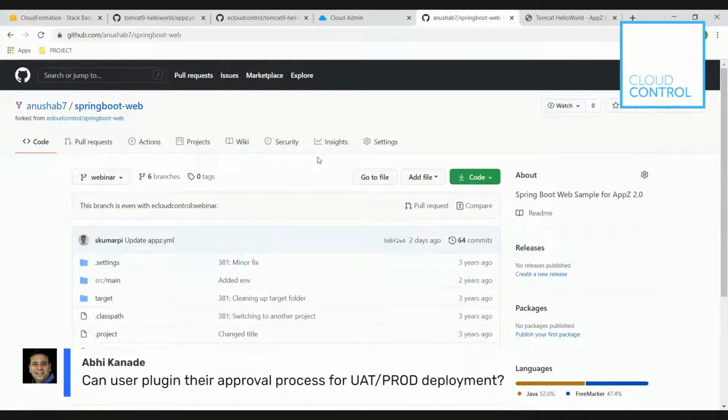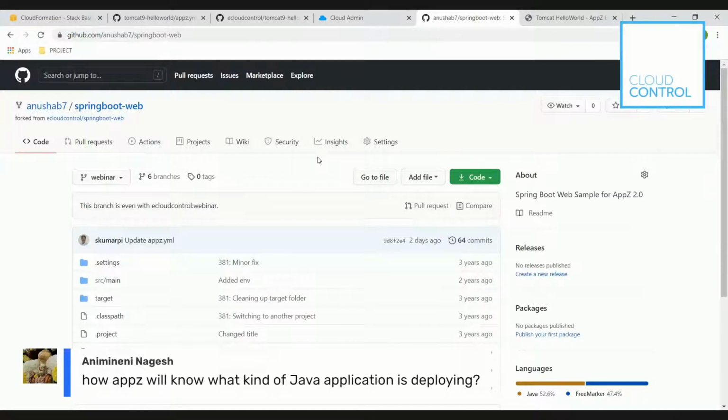But if these two are not enough to meet the enterprise requirement, whatever their approval workflow, maybe ServiceNow, maybe Jira, maybe some homegrown, we have full integration capability, and it's an easy integration.